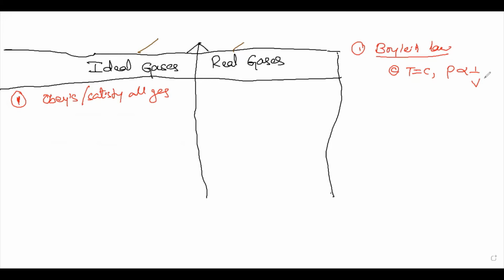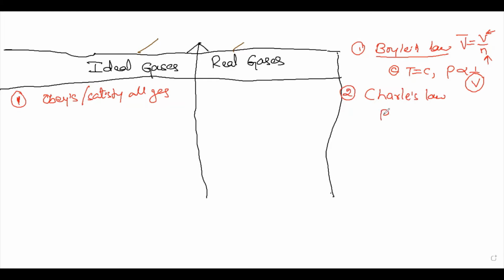Here, dear students, I have taken the volume. In some books, they write the volume as molar volume. So what is that? V bar is equal to V by n, where n stands for the number of moles. If you divide the volume of the gas by the number of moles, you get the molar volume, or volume per mole. So be careful when you are writing ideal gas equations. Second, the gas law is Charles's law.